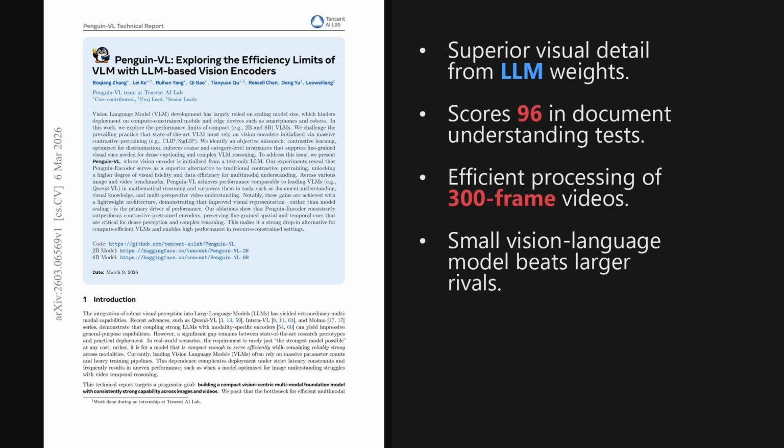Alright, wrapping up, the main takeaway is that better visual representation drives performance more than simply scaling up model size. By initializing vision encoders with text model weights, Penguin-VL enables highly efficient, top-tier performance on compute-constrained mobile devices.